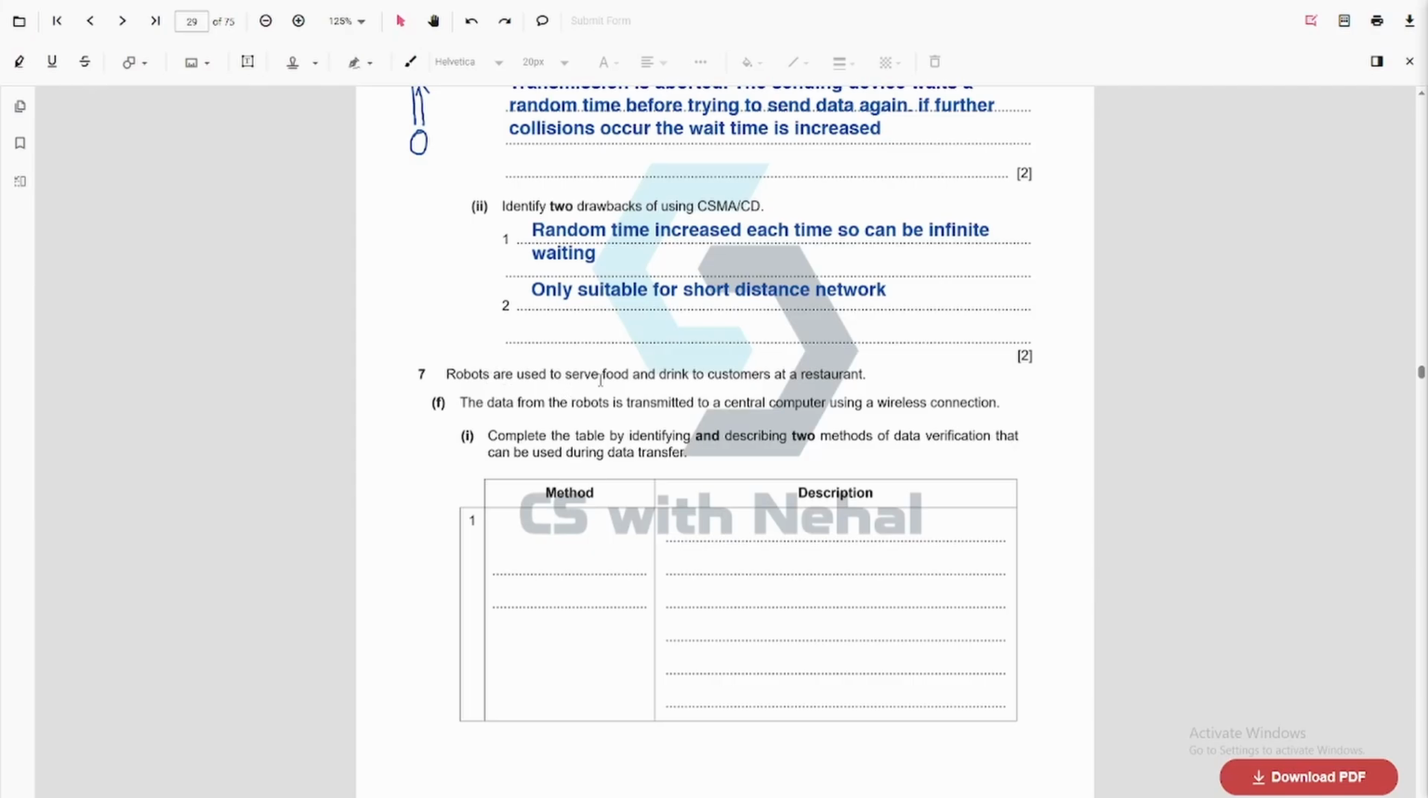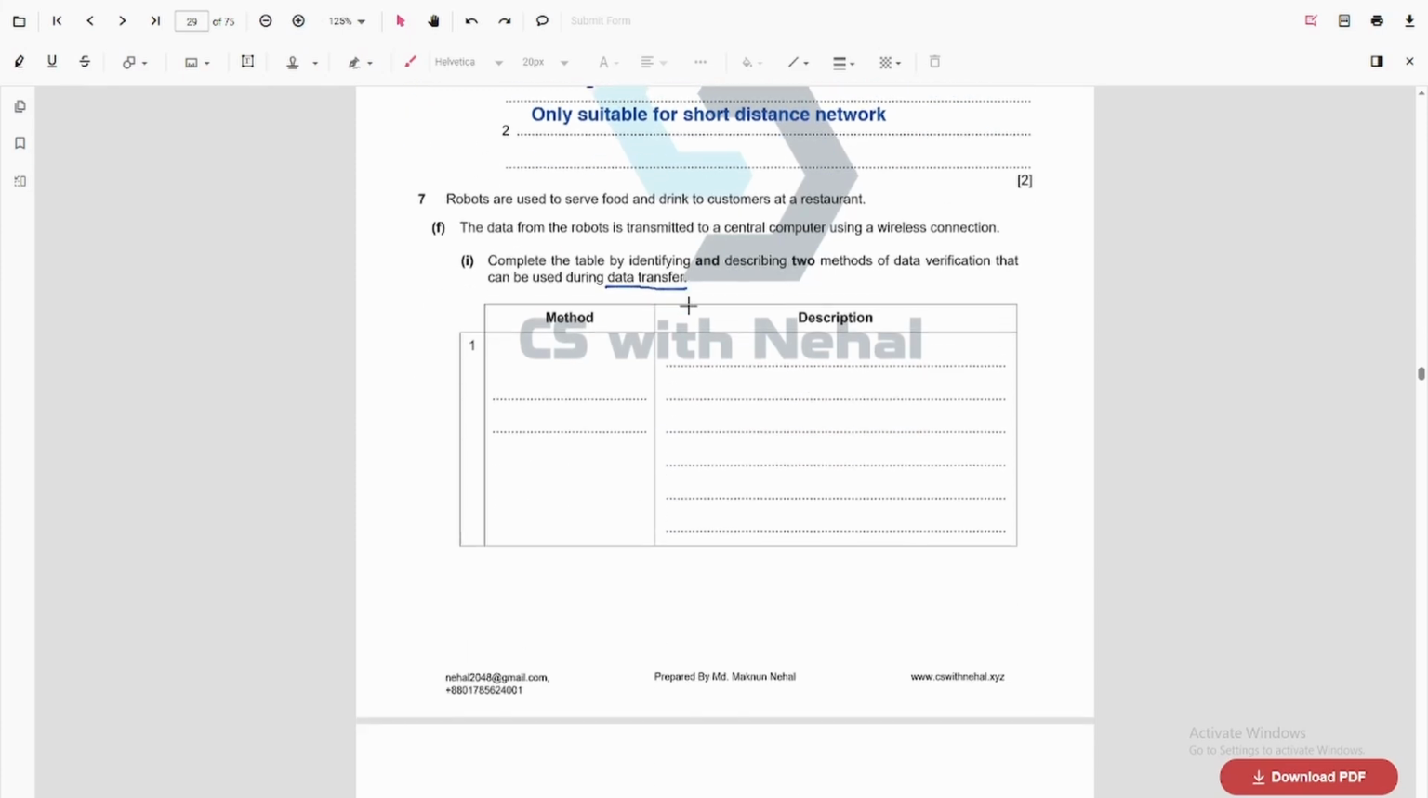Robots are used to serve food and drinks to customers in restaurants. The data from the robot is transmitted to the central computer using a wireless connection. Complete the table by describing two methods of data verification that can be used during data transfer. So here basically we are using data transfer, right, not data entry. So things like double entry won't be accepted, or visual check won't be accepted. We need to answer according to the question.